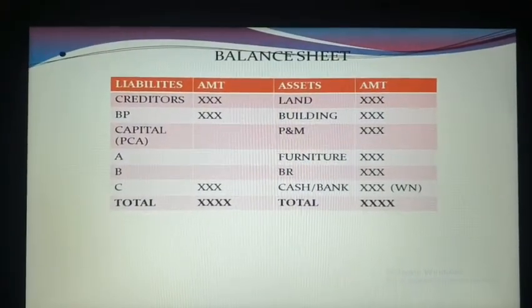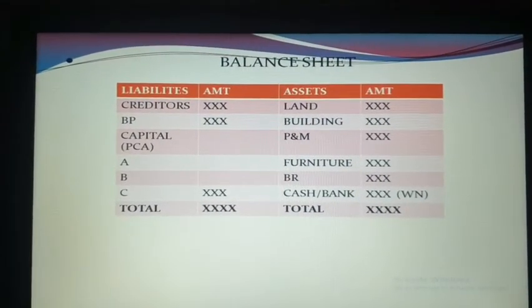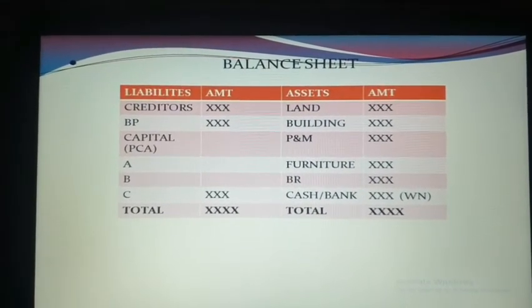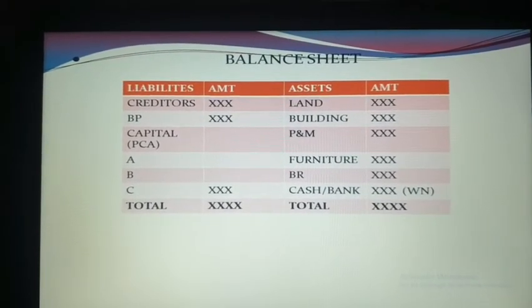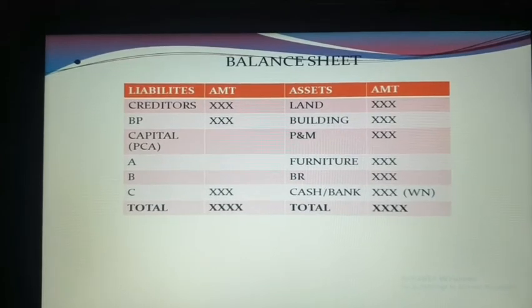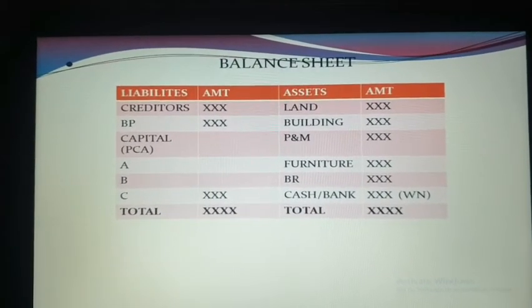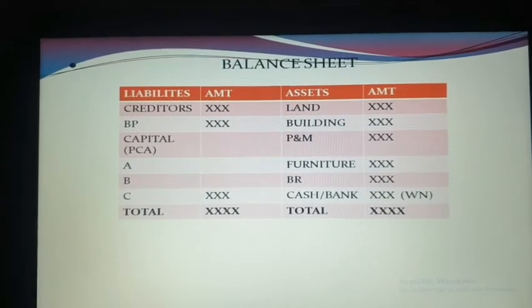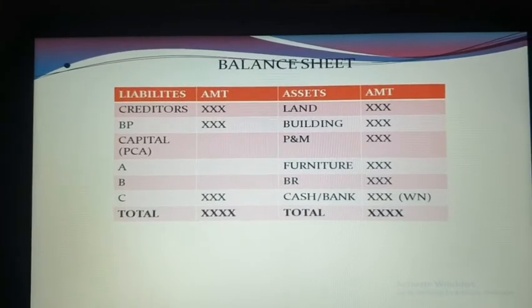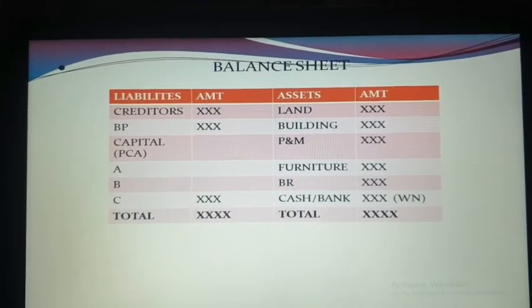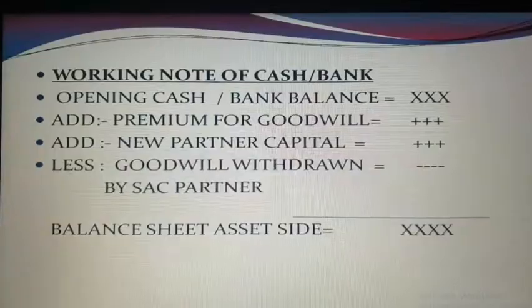Now, after the partner's capital account, you have to prepare the balance sheet at revised figures. All the assets will be recorded at revised figures, liabilities at revised figures, and capital will be taken from the partner's capital account. And the totals of both sides of the balance sheet, that is liability and asset side, must be equal. Now one more thing is there, how to calculate cash and bank balance. That we'll discuss in the next slide.